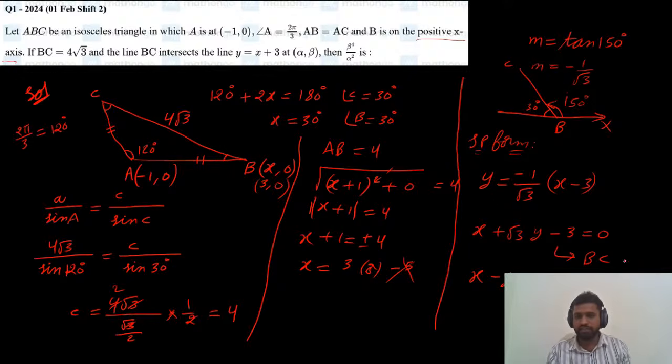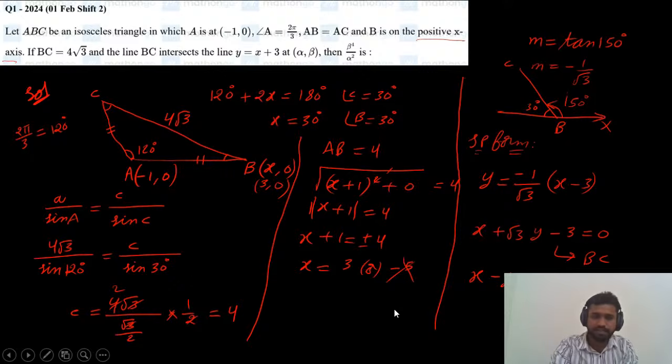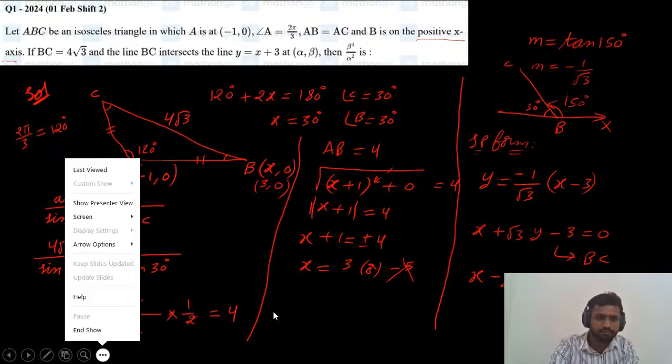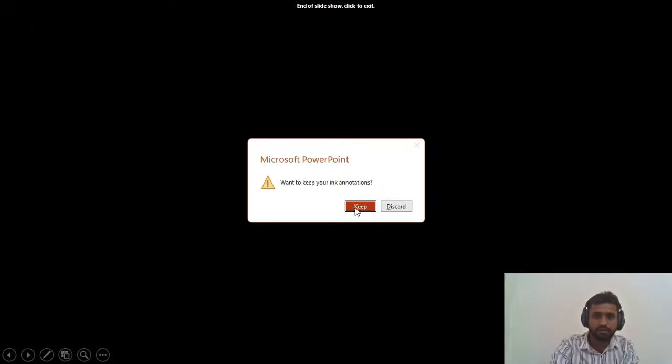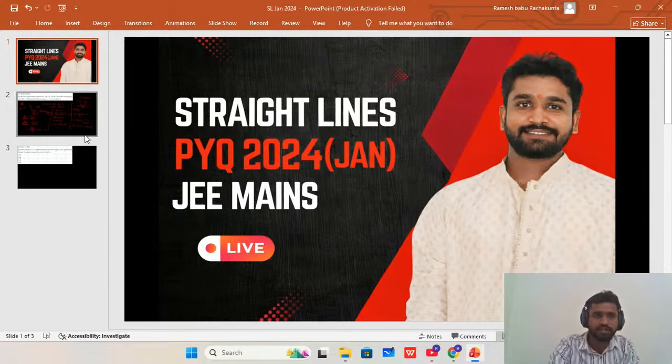So the point of intersection of these two lines is nothing but alpha comma beta. So find the point of intersection of these two lines. Solve these two lines, the BC line and the other line, and find the point of intersection alpha comma beta. Once try to solve these.